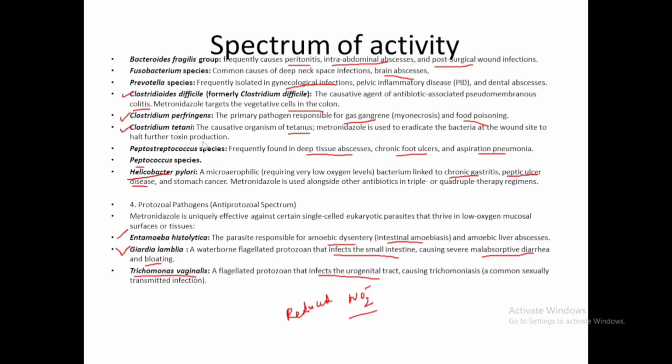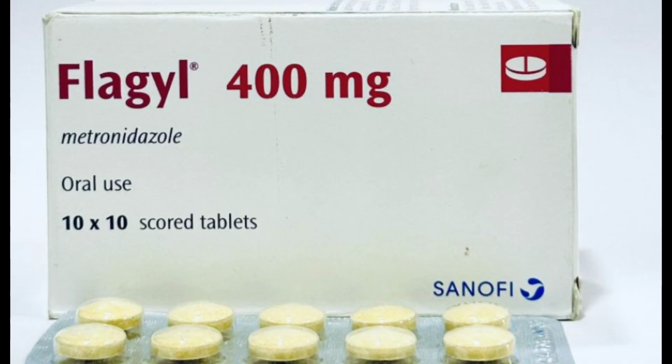So the obligate anaerobes are Bacteroides fragilis, Fusobacterium species, Prevotella species, Clostridium species, Peptostreptococcus species, etc. The facultative anaerobic bacteria include, for example, Helicobacter pylori. All these bacteria show susceptibility to the drug.